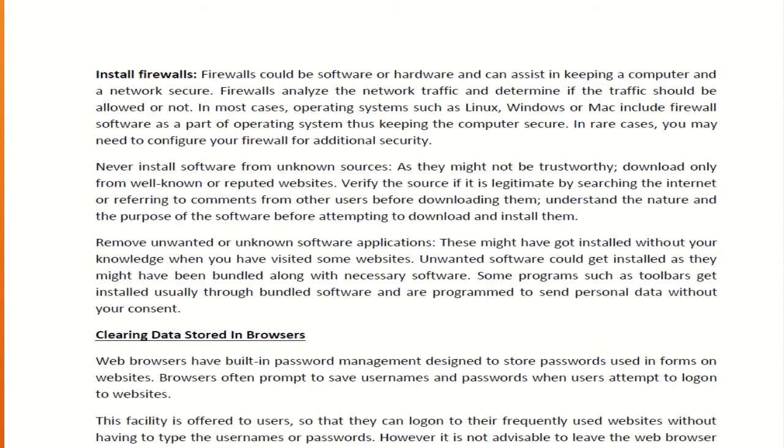Install firewalls. Firewalls could be software or hardware and can assist in keeping a computer and a network secure. They analyze the network traffic and determine if the traffic should be allowed or not. So firewalls make our system analyze whether there is any network traffic, and it makes our operating system run very smoothly.